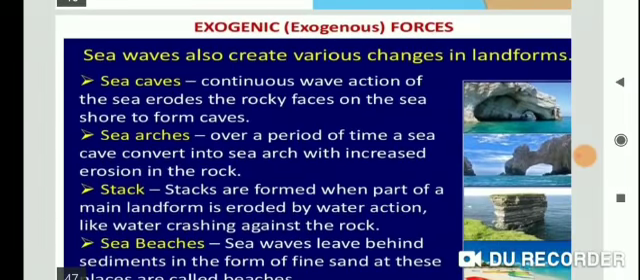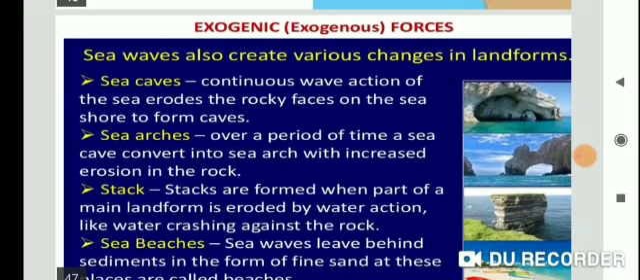Now next part, exogenic forces. Exo means outside and genic means origin. Exogenic forces like sea waves also create various changes in the landform. First of all, sea caves. Sea caves are the work of sea waves. Mainly the erosion and deposition of the sea waves give rise to coastal landforms. Now students, first of all let's discuss the sea cave.